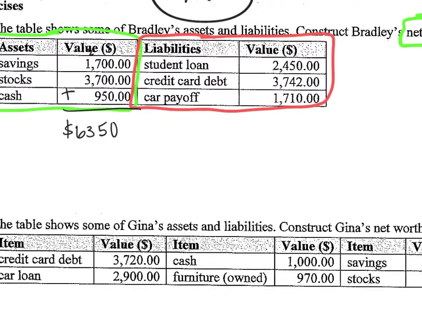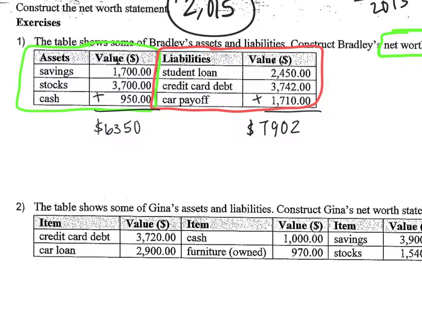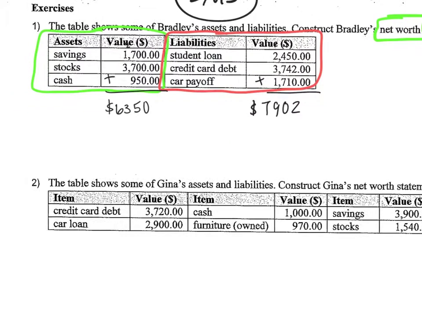6,350. And our liabilities. Let's add these up. Okay. So our assets, we've got 6,350. Our liabilities, we have 7,902. So what does that tell us? Our liabilities are more than our assets. It's going to be negative. So our answer is going to be negative, but how do we figure out what the difference is going to be?